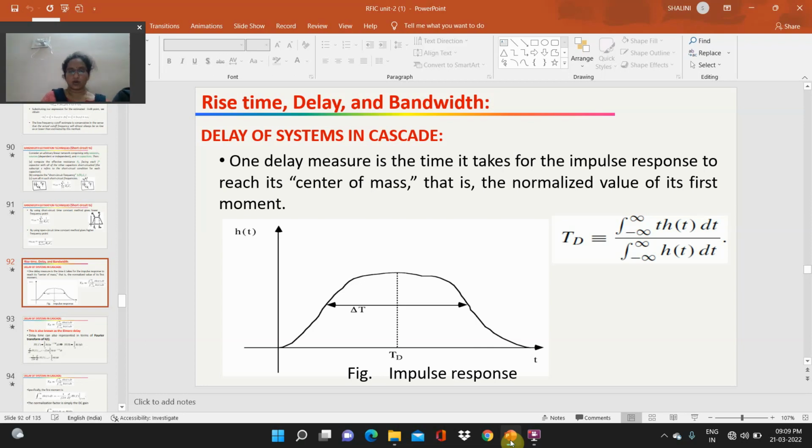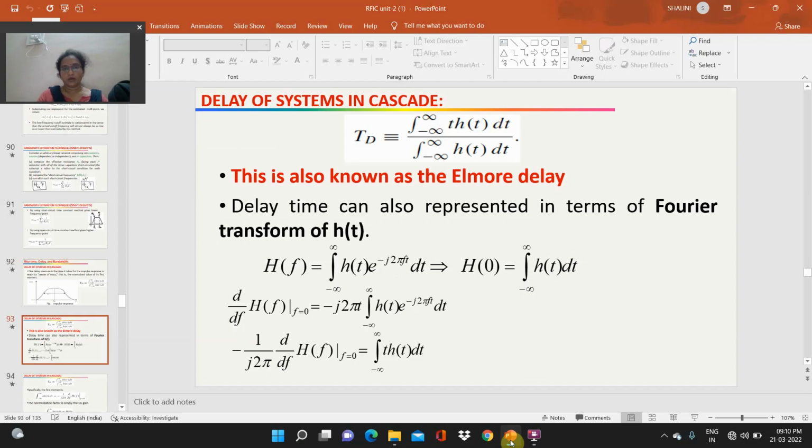So for the impulse response, the block diagram, the figure is like this. Td is equal to the integral from minus infinity to infinity of t h of t dt divided by the integral from minus infinity to infinity of h of t dt. This is also known as Elmore delay.